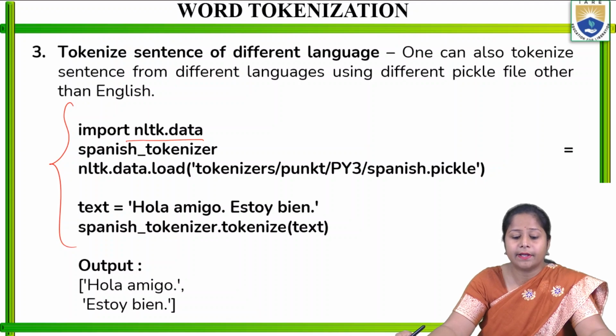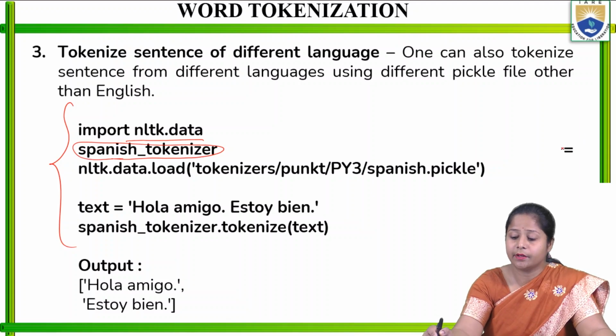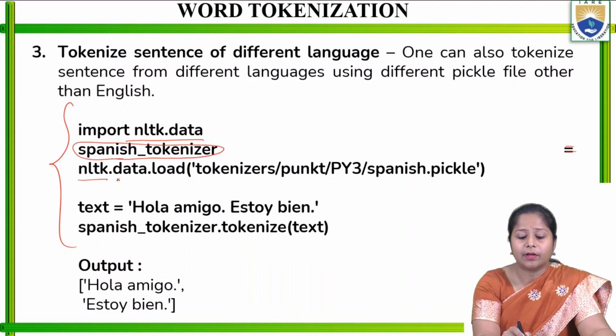Then in the next line I will write spanish_tokenizer, that is one variable I have made, equal to nltk.data.load.